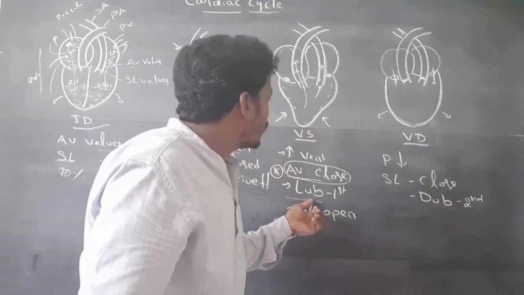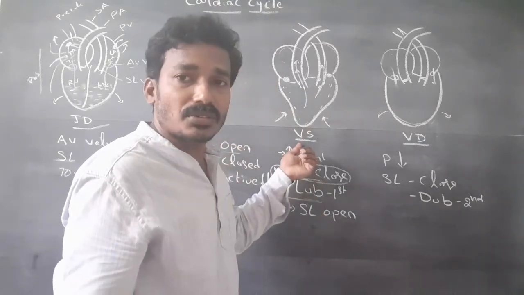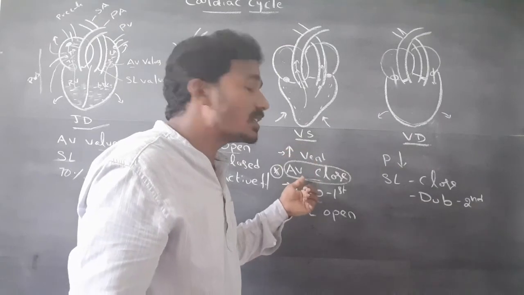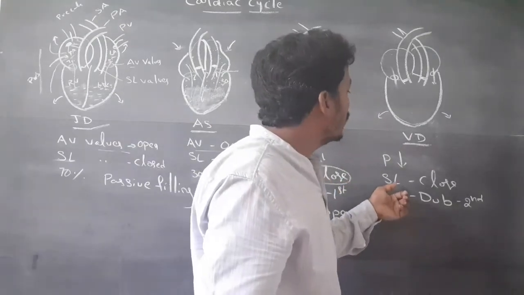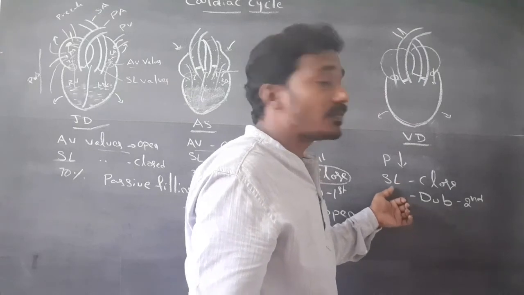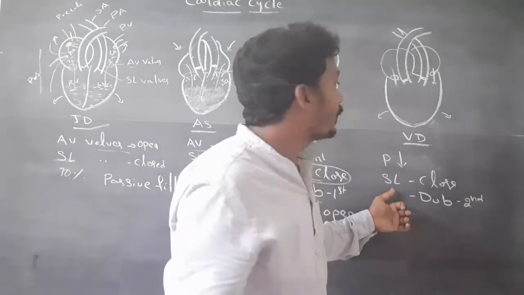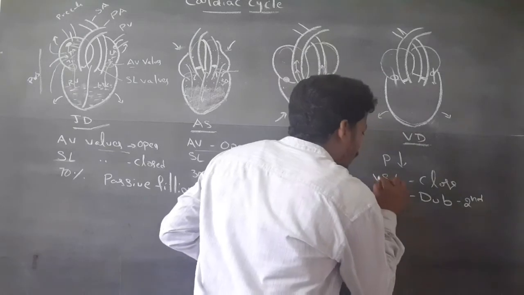Lub sound is formed in the ventricular systole. It is caused by closing of the AV valves. Dub sound is caused by closing of the semilunar valves. Important.